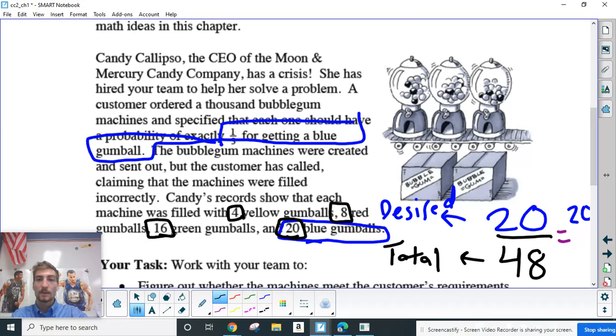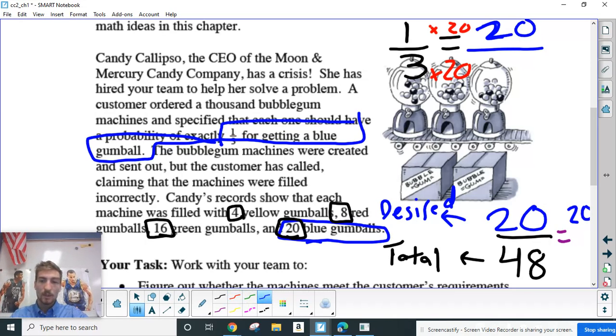So in other words, one-third is equal to 20 over what? Well, here we had to multiply by 20. So then here we have to multiply by 20 as well. So now I have 20 out of 60. That would make it so blue is one-third of the gumballs.